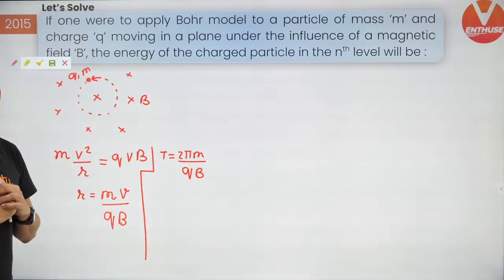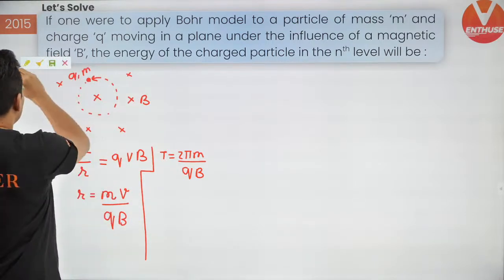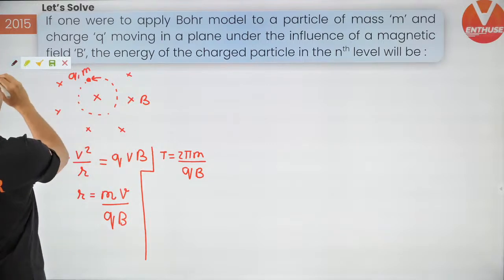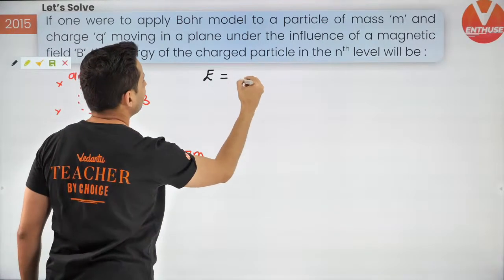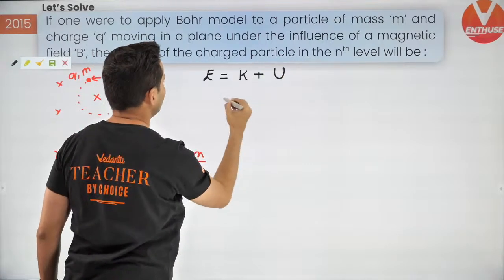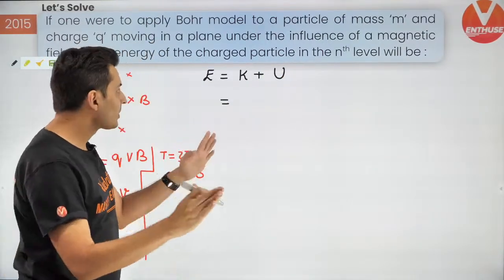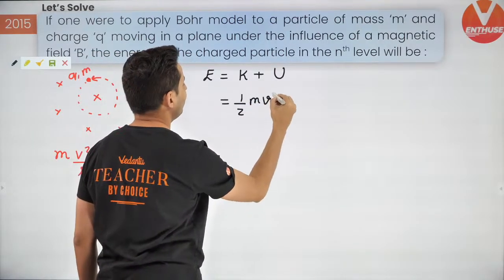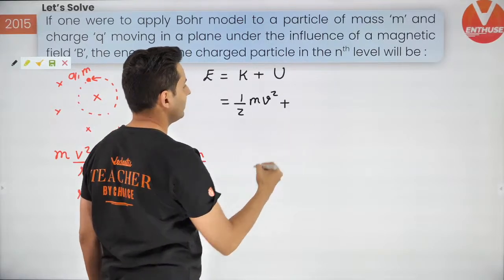Yes, cool. So let's get going ahead, and here it comes. So time period is 2 pi m by qB. I'll need that. Now, what will be the total energy of the particle? It will be kinetic plus potential. Is that right? Kinetic plus potential. Now, what is the kinetic energy of the particle? It is half mv square.